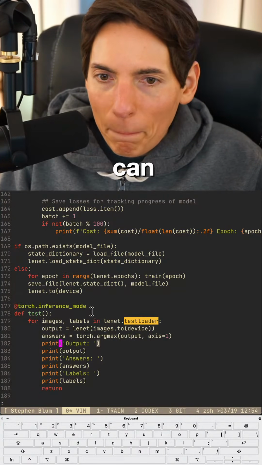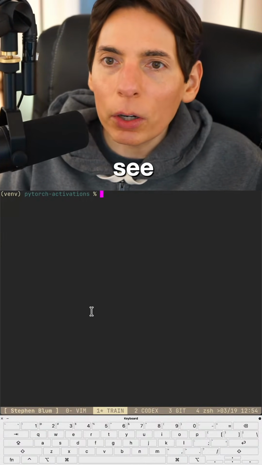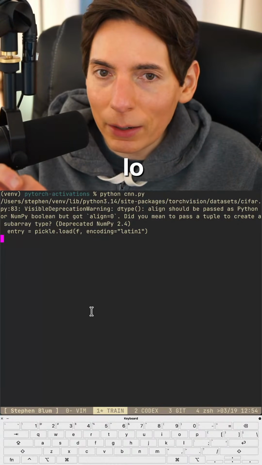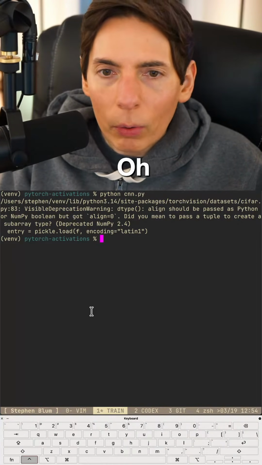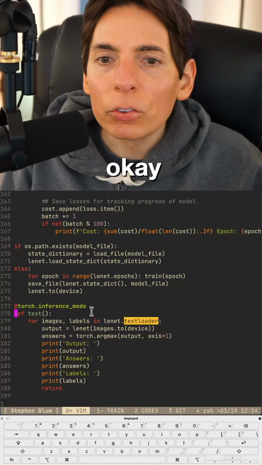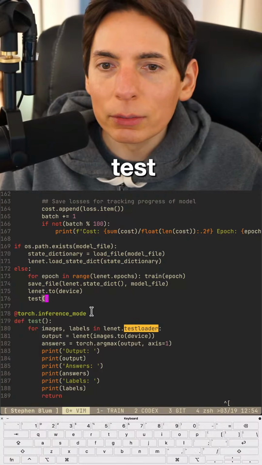It can. So, let's see if it works. Is it gonna work? Is our test data gonna work? Is it gonna load? Okay, it's loading the data. Oh, wait. Did we not run? We didn't even run the test function. Okay, so load, Linnet, and then we'll go test like that.